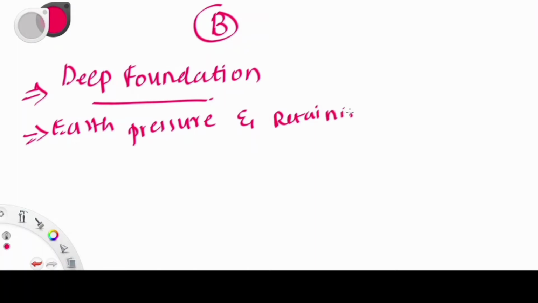So next is earth pressure and retaining wall. Talking about this chapter, it is more of a calculation-oriented part. You can expect calculation of active pressure, passive pressure, comparison of Rankine's theory and Coulomb's theory. Mainly you can expect numerical questions from this chapter, and you can expect some objectives also. So don't leave that. Okay.